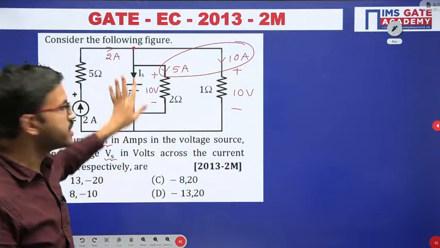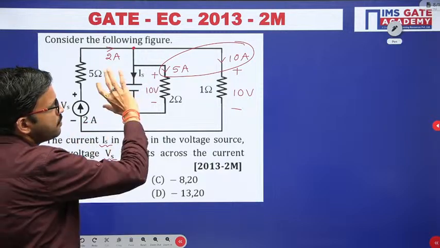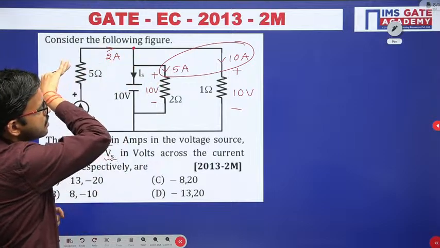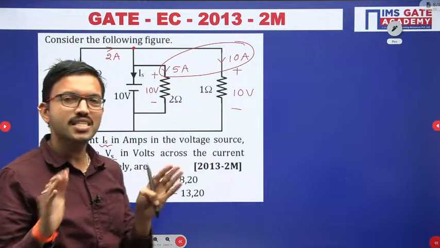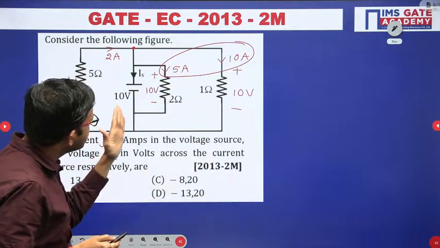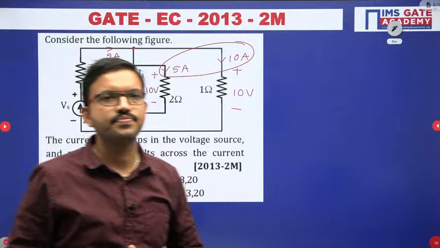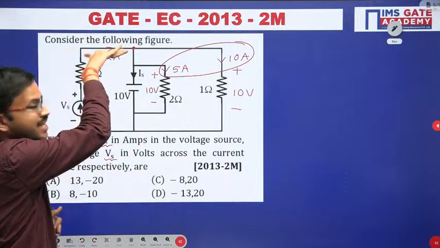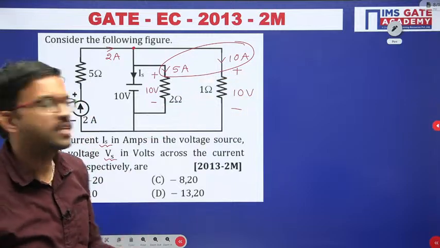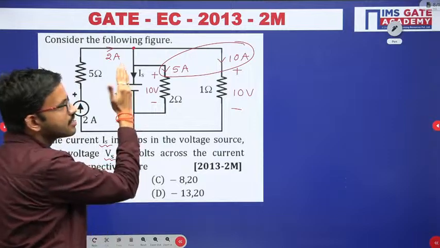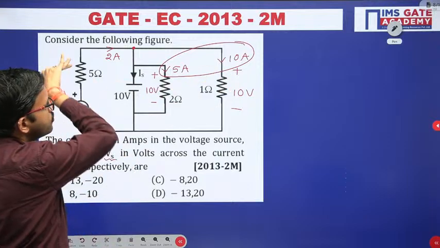Forget about this direction. Here we have to calculate Is, forget about that. But just by observing the resultant current entering and the resultant current leaving, based on that you can guess whether the current direction in this 10 volt source should be upward or downward. All of you give a try. Here 2 ampere is entering, but 15 ampere is leaving. In which case is it possible? In the 10 volt source, if current enters, then only it will be possible. Here 15 ampere is leaving, out of which only 2 ampere is entering.